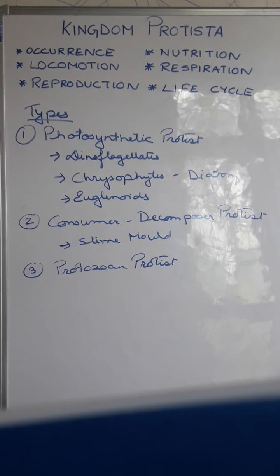Again, besides pseudopodia, the movement may be with the help of flagella, or by cilia, by pellicular contractile or wriggling locomotion, or they may show mucilage propulsion. So these are the different types of locomotion they exhibit. Then in case of nutrition, they show different types of nutrition. That means they may be either autotrophic or heterotrophic. Respiration also may be either aerobic or anaerobic.